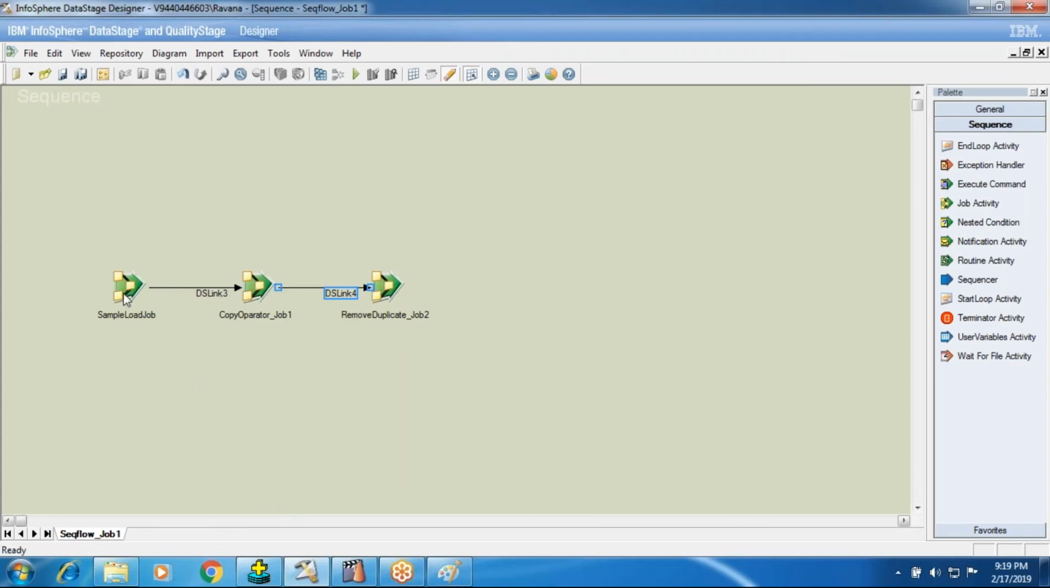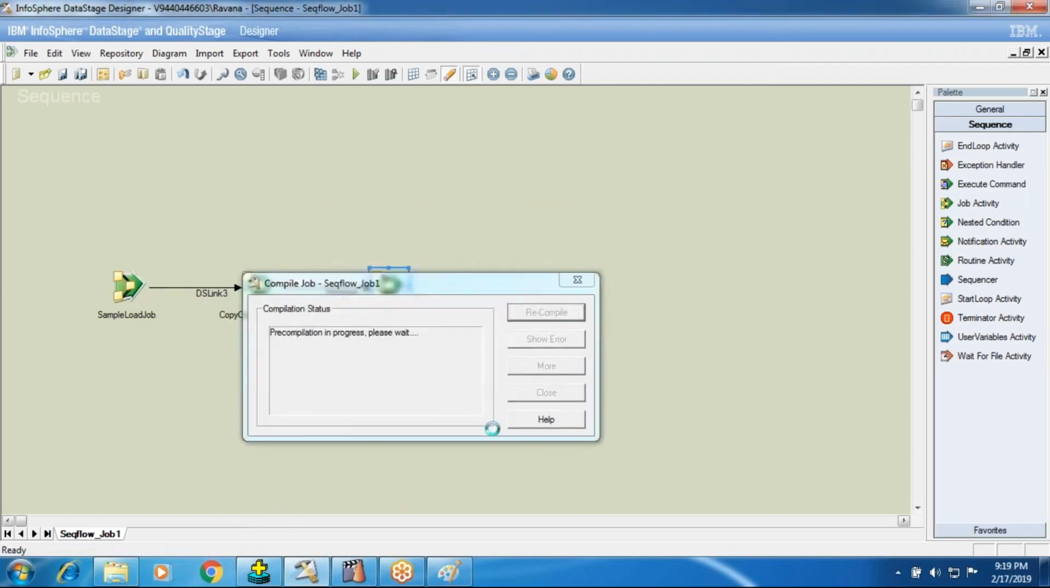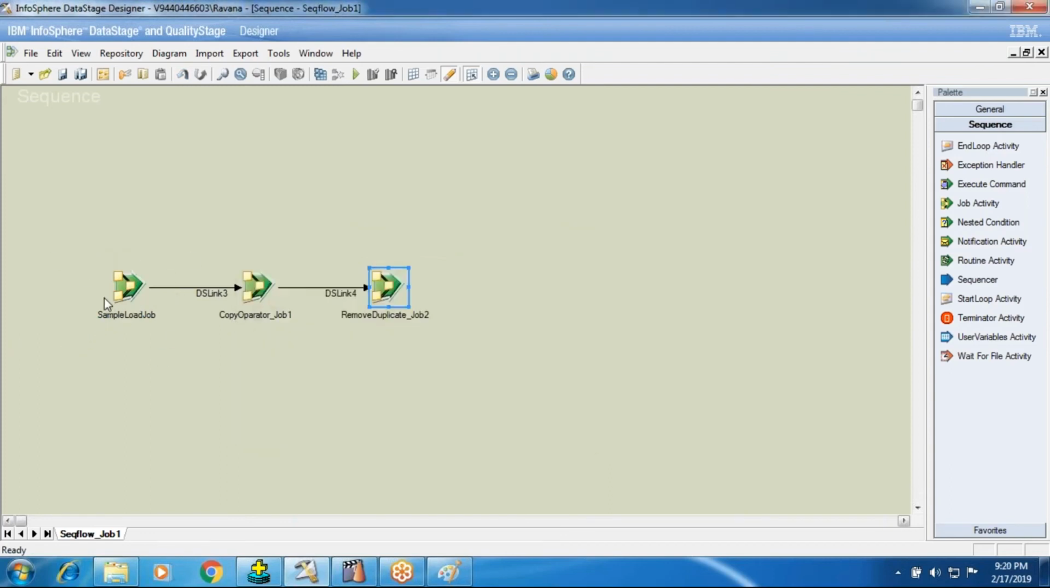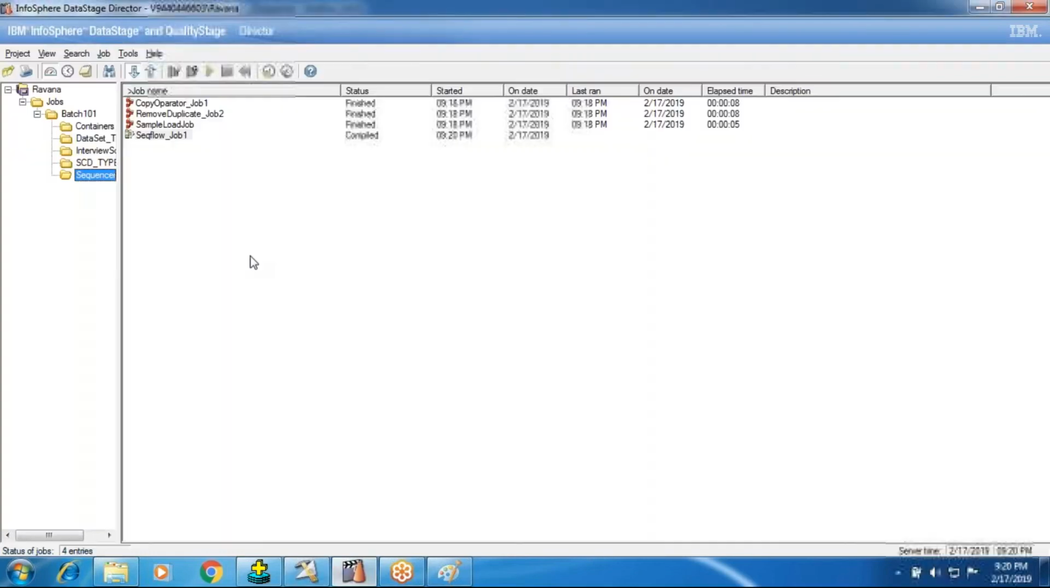Now what will happen if I run the job? First the sample load job will run. After completion of the sample load job run, then the copy operator will run. And after completion of the copy operator run, then the remove duplicate stage will run. So we'll see that after giving the links from the sample load job to the copy operator, there is a sequence. First the sample load job should run, next the copy operator should run, and next the remove duplicate job should run. See now, it will happen in the same way.